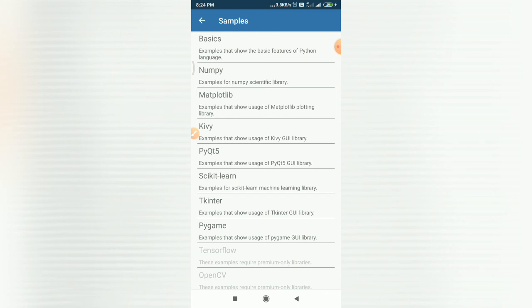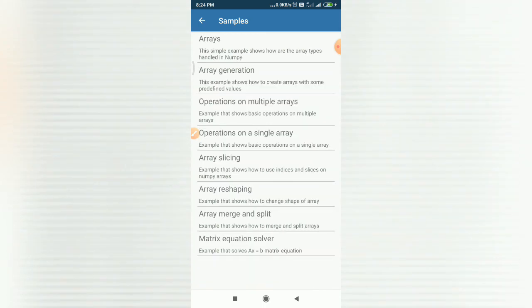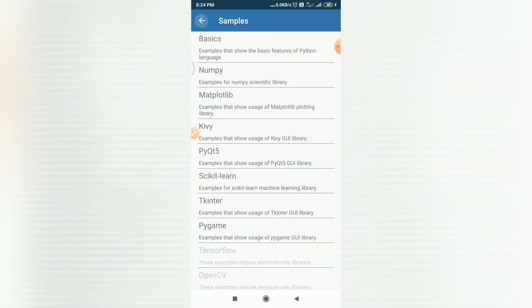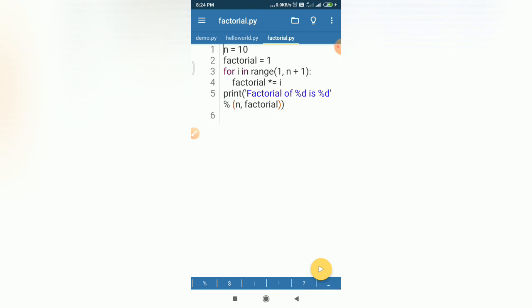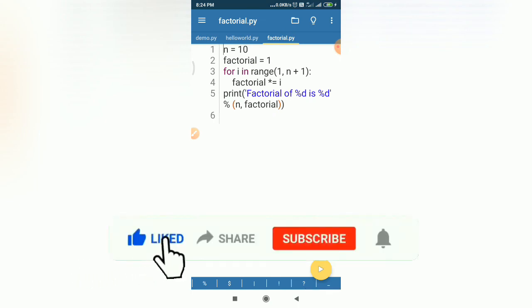For different samples like tkinter and pygame, you need to install different libraries like numpy and matplotlib. To execute these examples, you need to first install the libraries from the pip menu. So like this, you can execute Python programs on your mobile phone using the Pydroid 3 application.